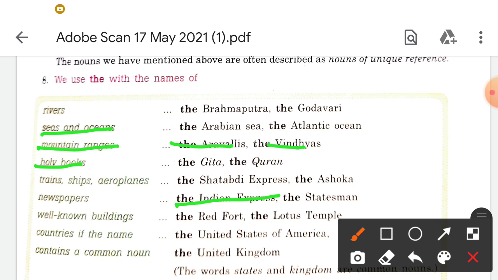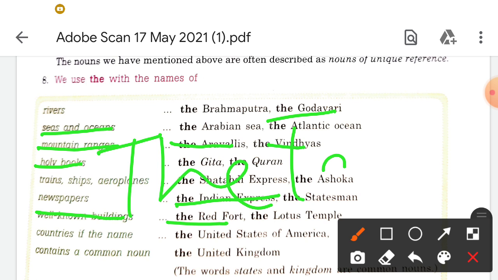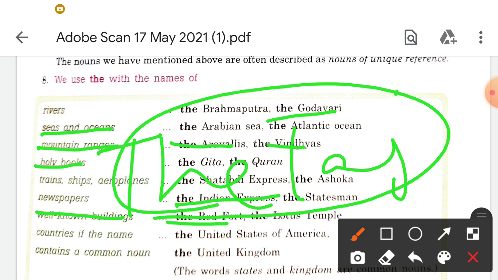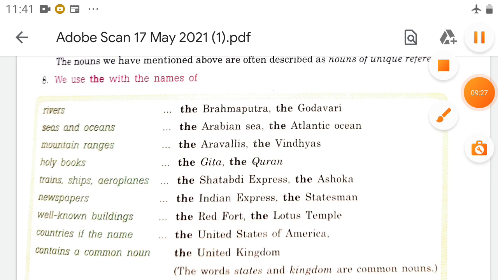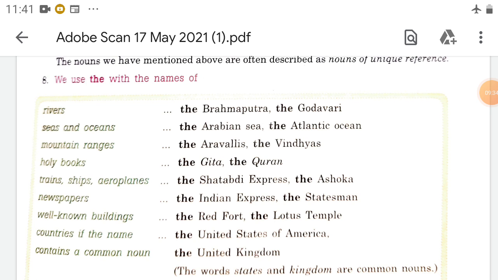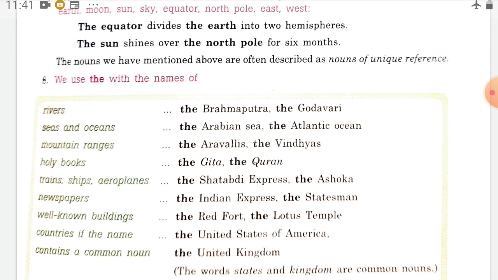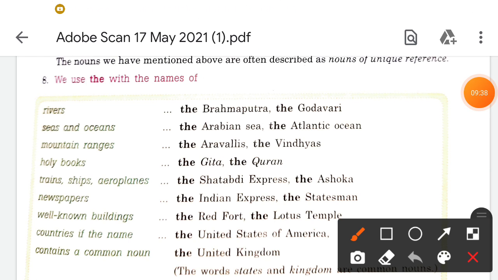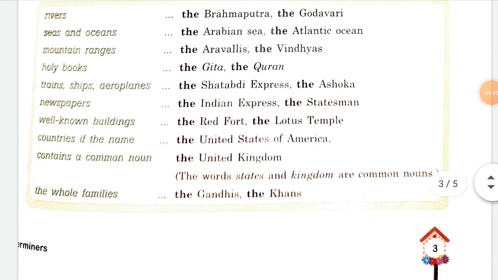Or historical buildings, you can say the Red Fort, the Taj Mahal. These are our historical buildings, and in that case we also use the. Countries, if the name is given, the United States of America, or the United Kingdom.